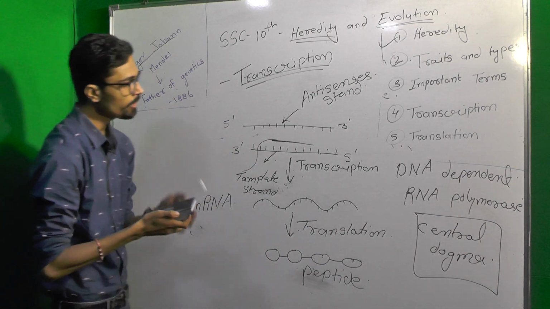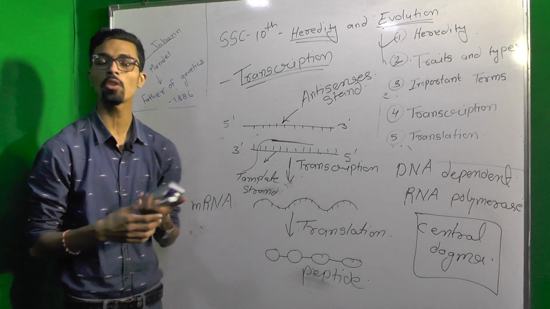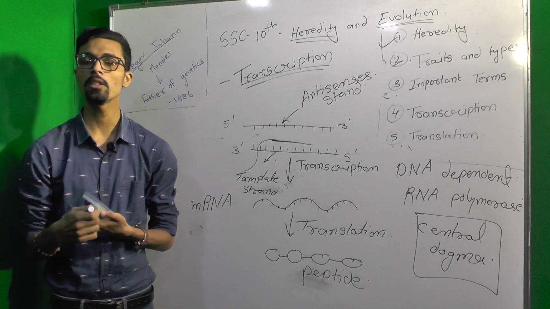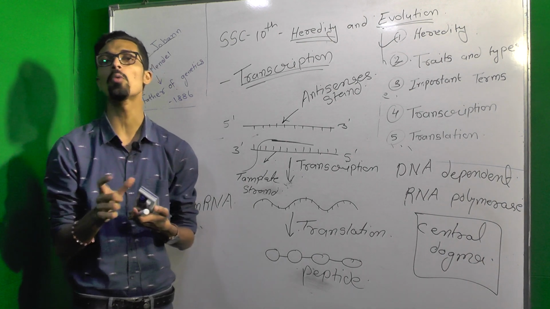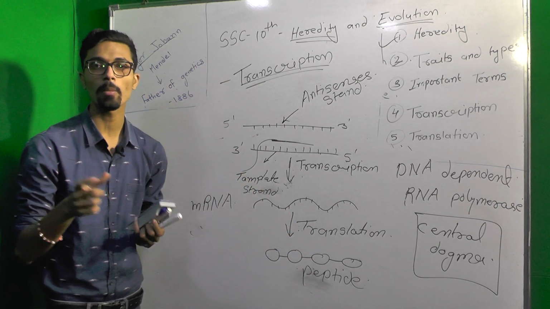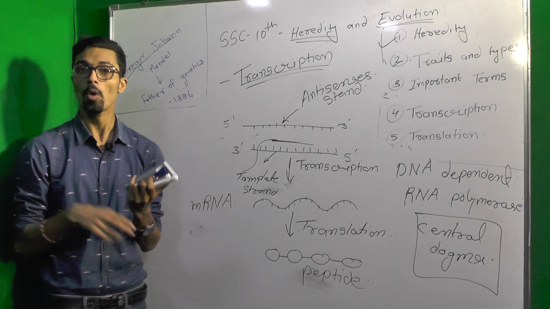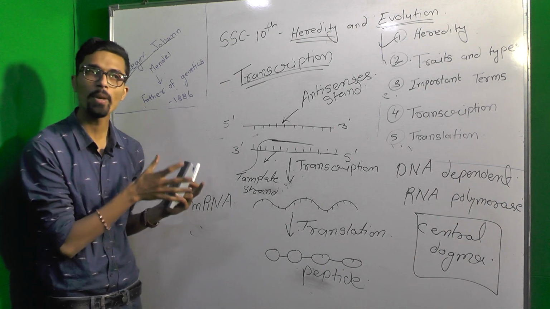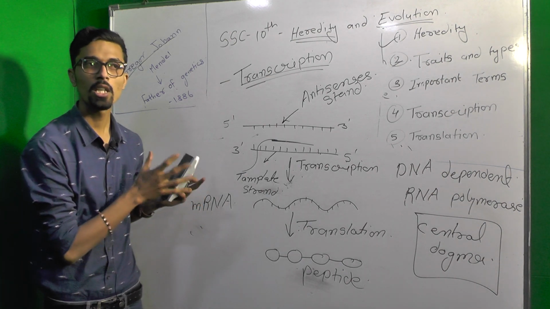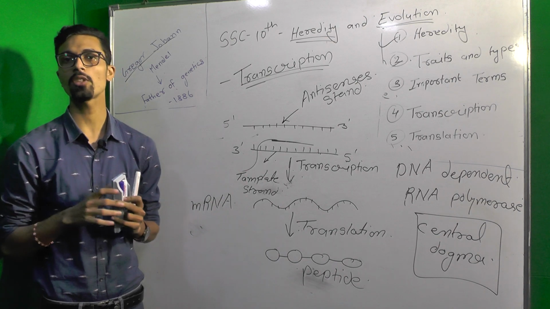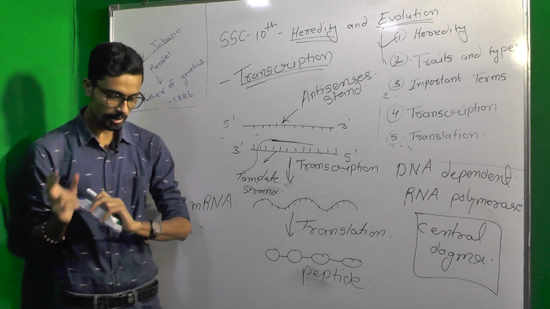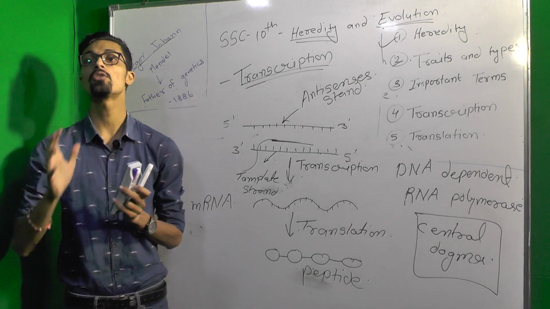In this process there is also a certain term, translocation. Translocation means the movement of ribosomes. The translation process is carried out by a ribosome. The movement of ribosomes from one place to another to read codons, that process is basically known as translocation, a changing of location from one place to another.